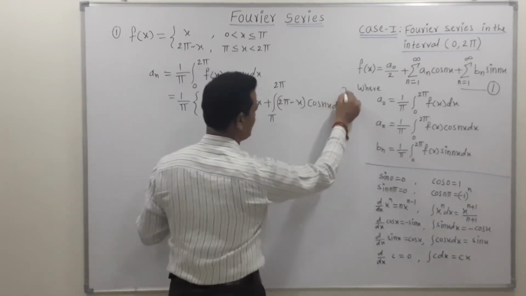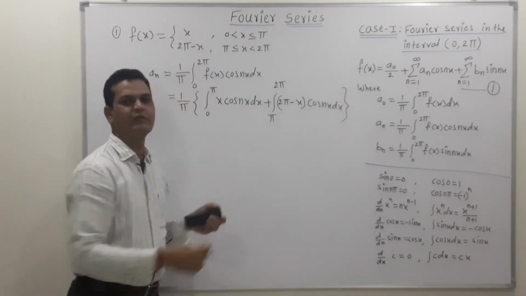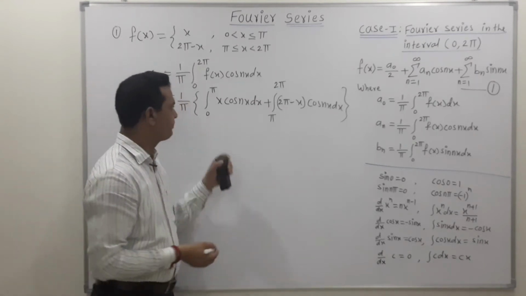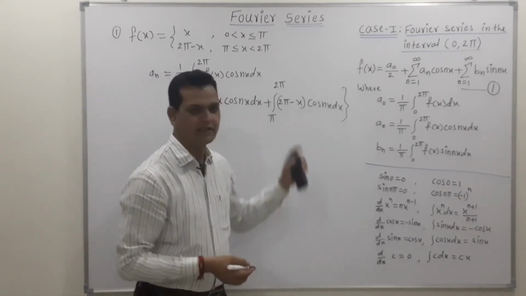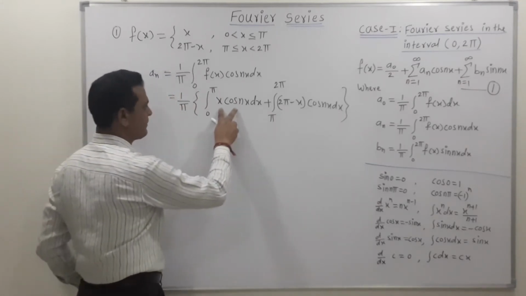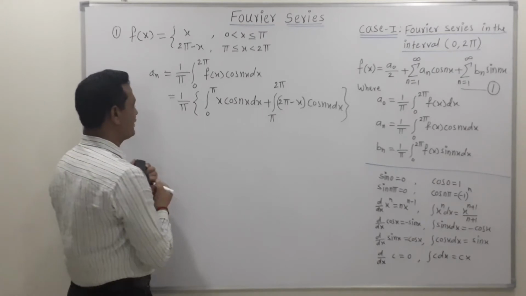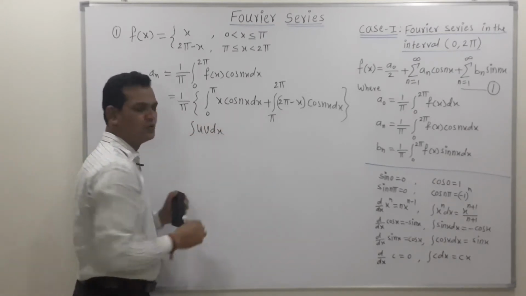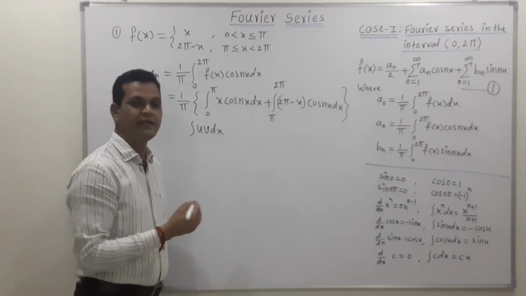So in this way we can split the given equation into the two parts. Now the next step, friends, is to find the integration of this term and this term. If we try to find the integration of the first term, then this first term is the product of two terms. So to find the integration of a product of two terms, use the generalized rule for integration by parts.